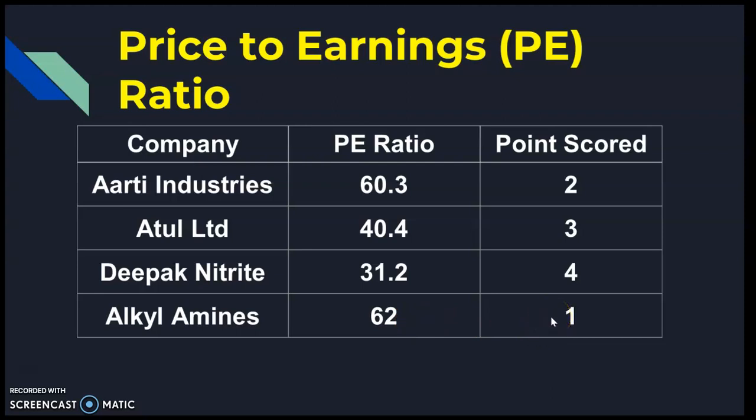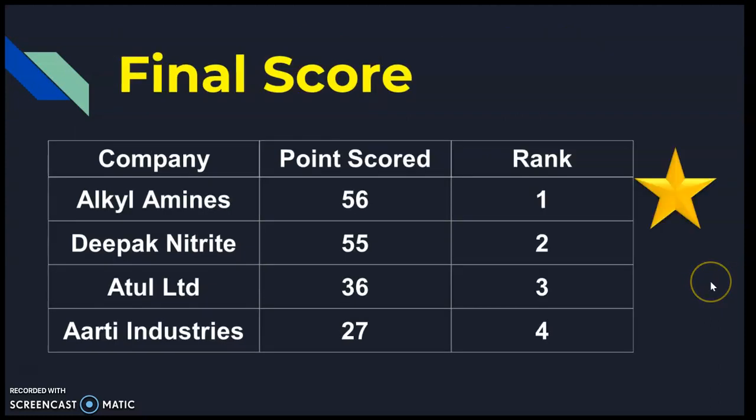So till now we have seen so many parameters, and the points are also very diverse. When we add these points, we can see which company is scoring the highest. This analysis covers about 14 to 15 parameters, and if we give equal weightage to each parameter, this is what we get.